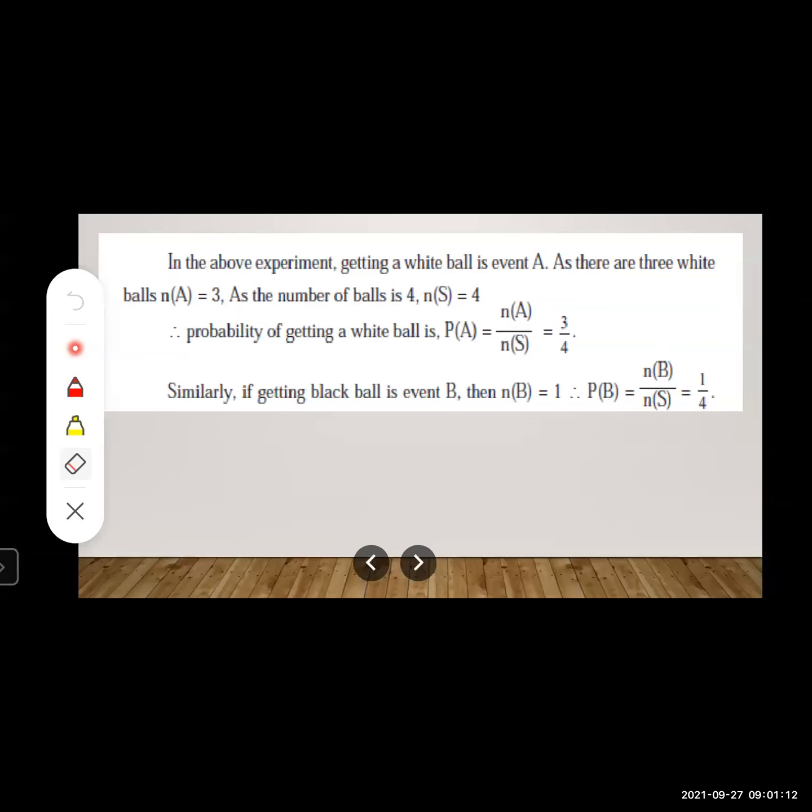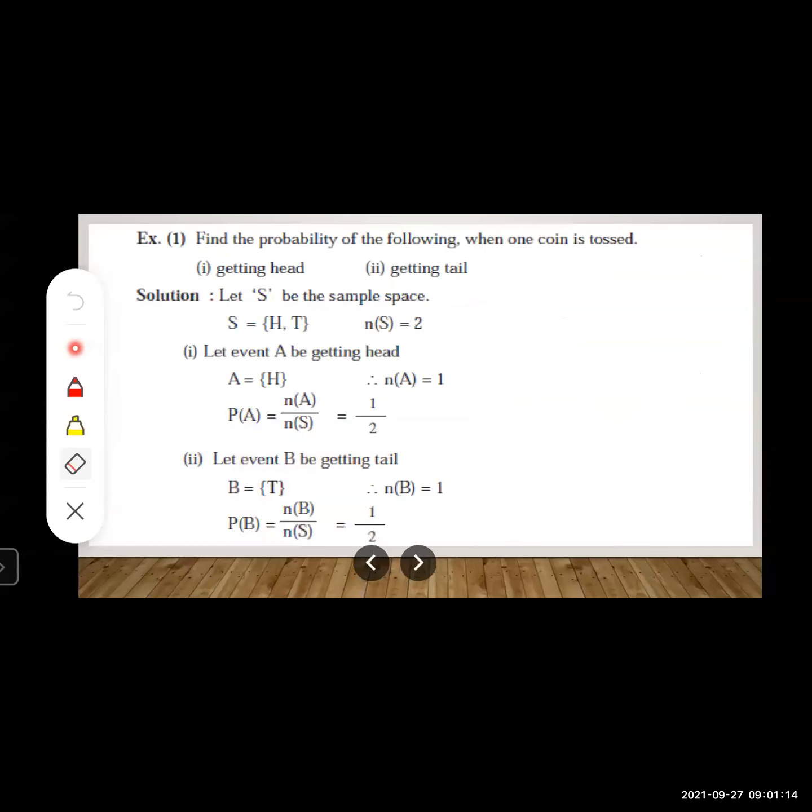Understood, students? Now let us move to the next slide. Find the probability of the following when one coin is tossed.